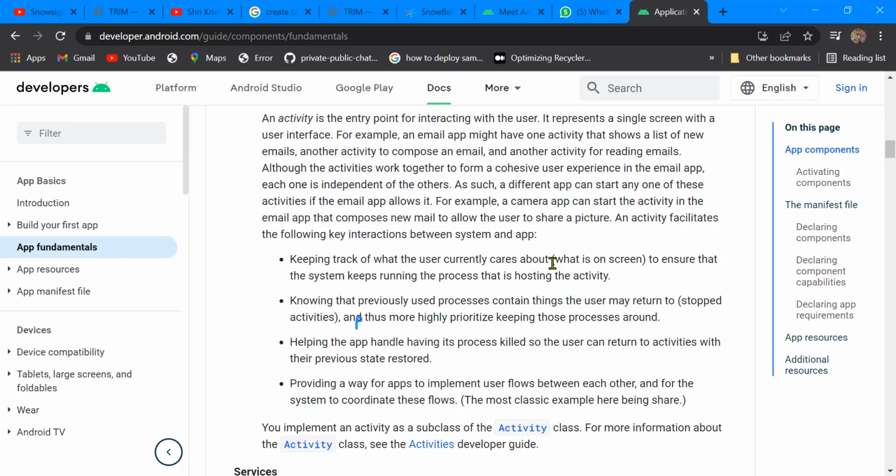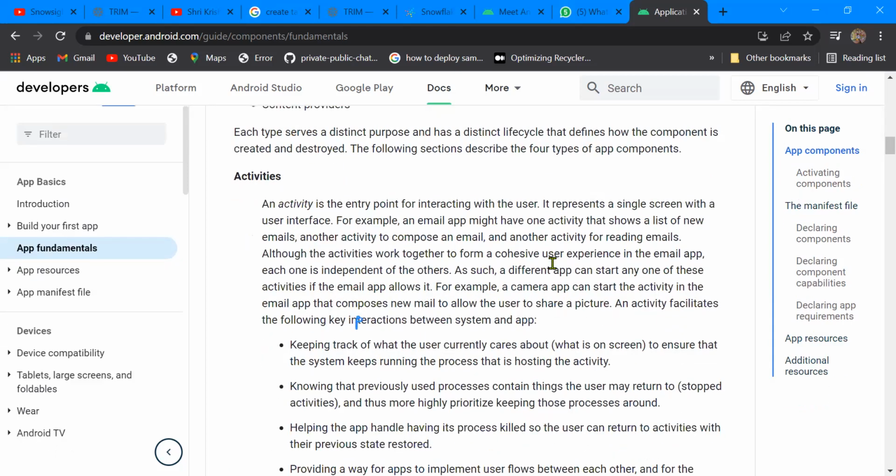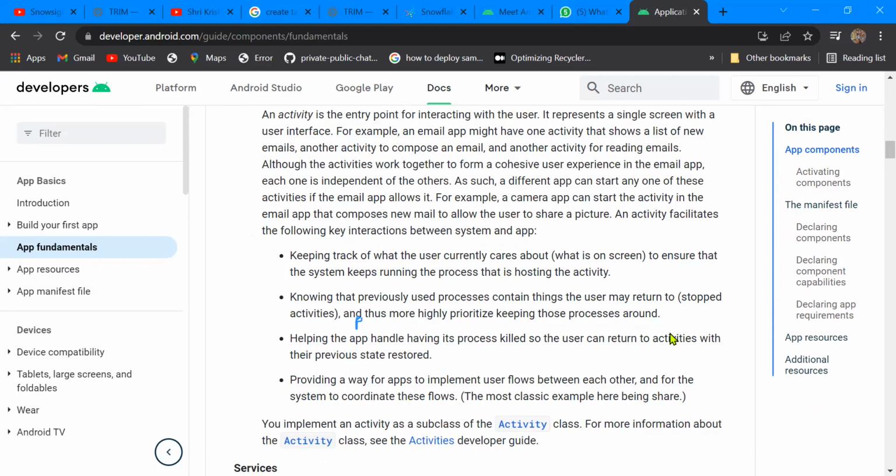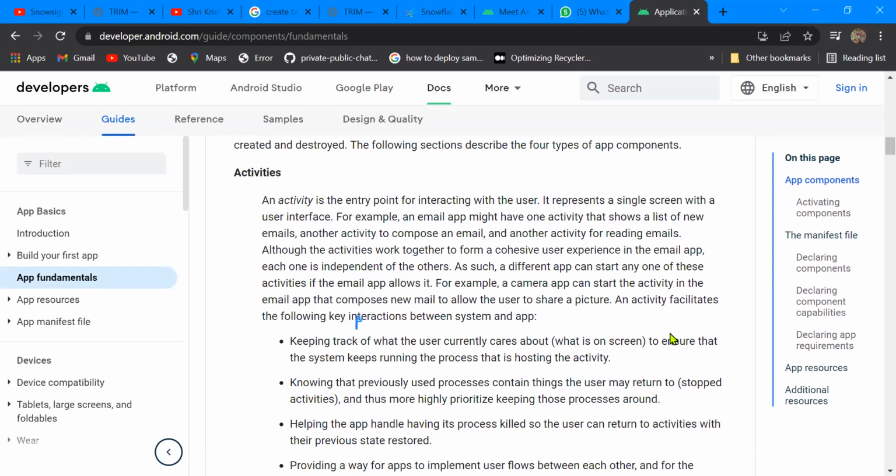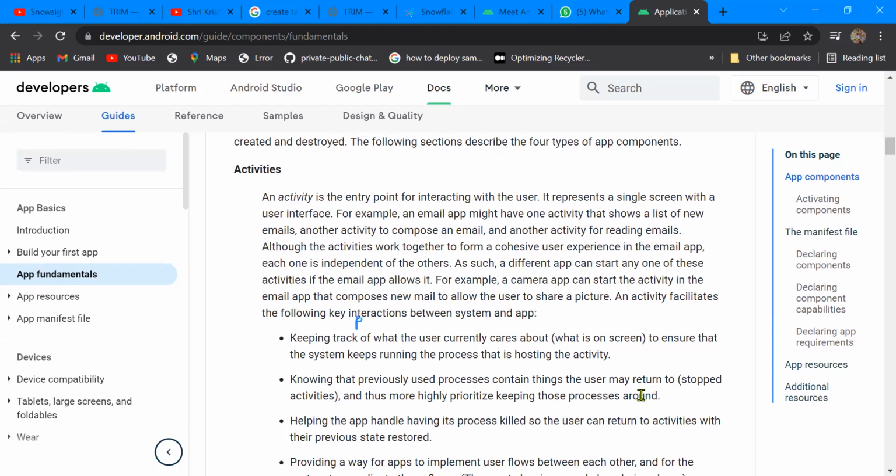Keep it simple: you write the code to run your UI. It is considered an entry point. It consists of two parts, a layout file and an activity file, which initiates the UI and binds it to work fluently in our application. So that is what activity is all about.